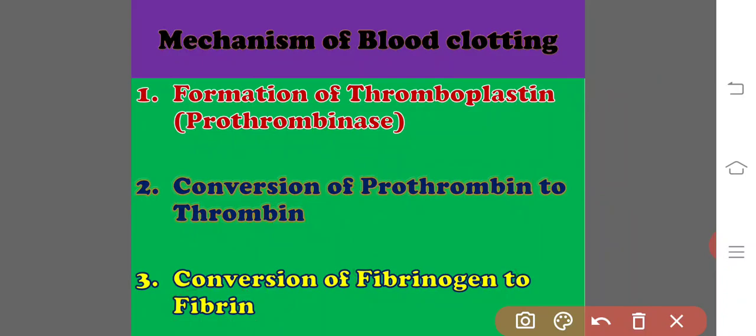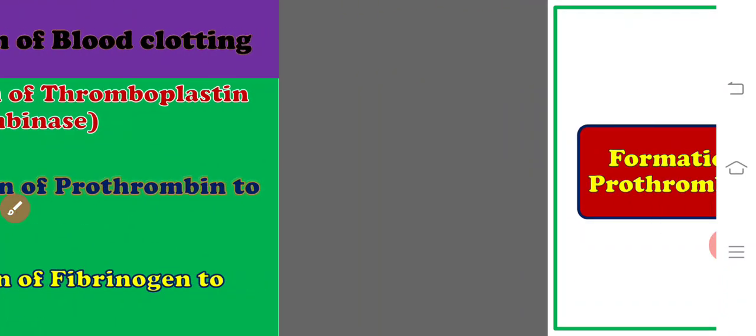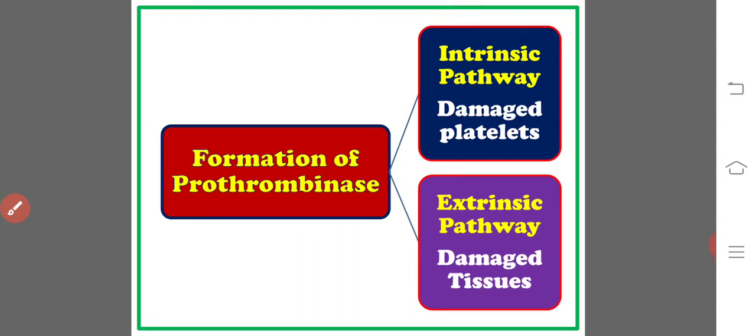Let us see one by one. Here, formation of prothrombinase or thromboplastin takes place in 2 ways. One is the intrinsic pathway, where there is damage to the internal blood vessels, and the damaged platelets form the thromboplastin or prothrombinase.